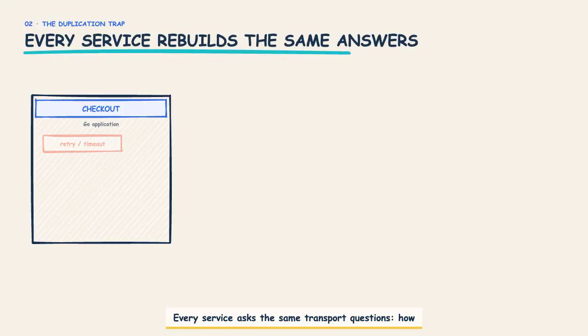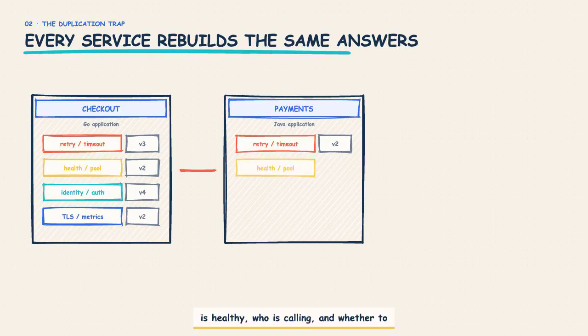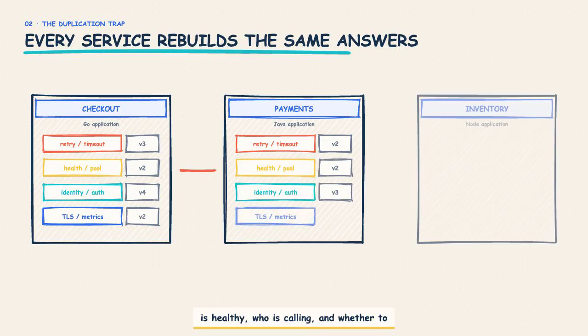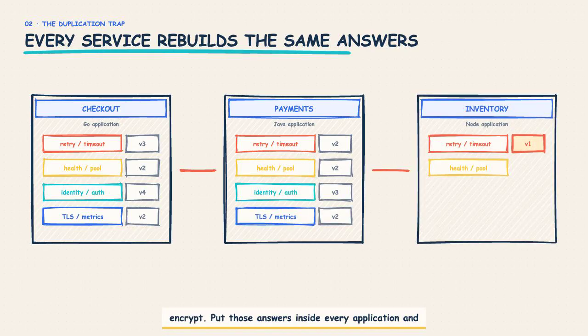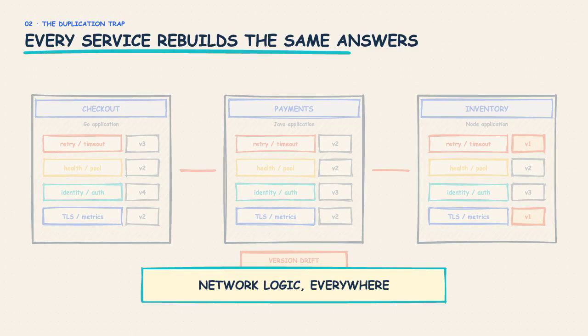Every service asks the same transport questions: how long to wait, when to retry, which instance is healthy, who is calling, and whether to encrypt. Put those answers inside every application, and each language, team, and release carries another copy. Consistency now depends on updating every copy.